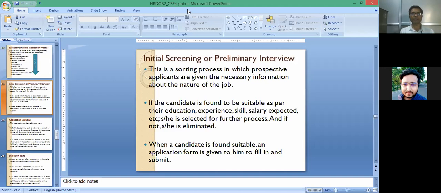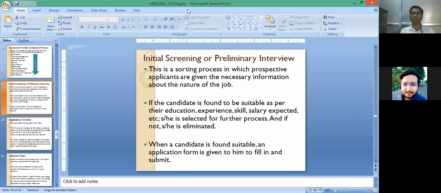So in this stage, some applications may surely be rejected in terms of all these factors, and those candidates who are found suitable in this stage are invited for the next hurdle of the selection process. And when a candidate is found suitable, an application form is given to him to fill in and submit.